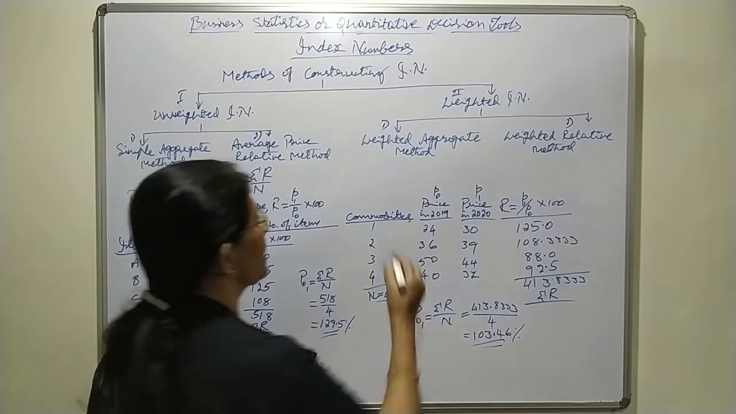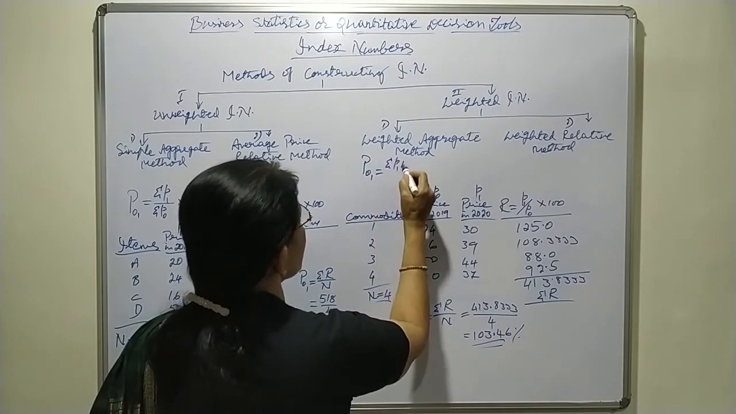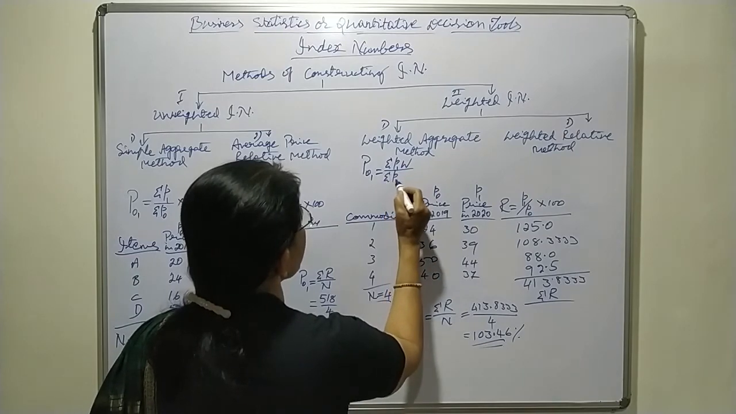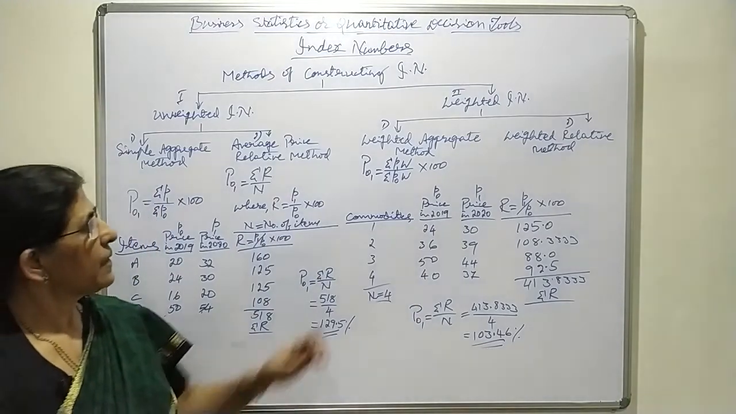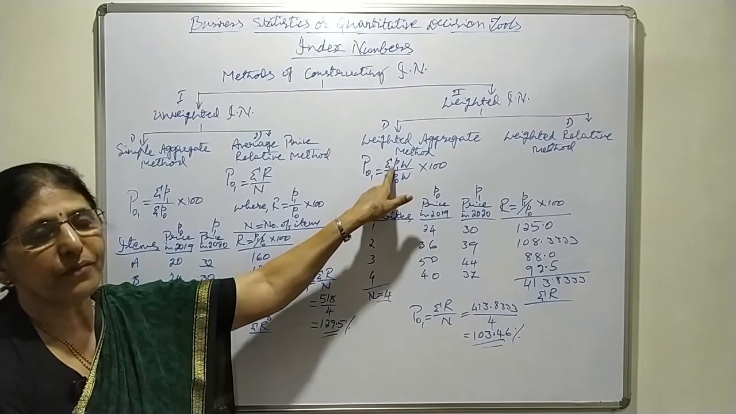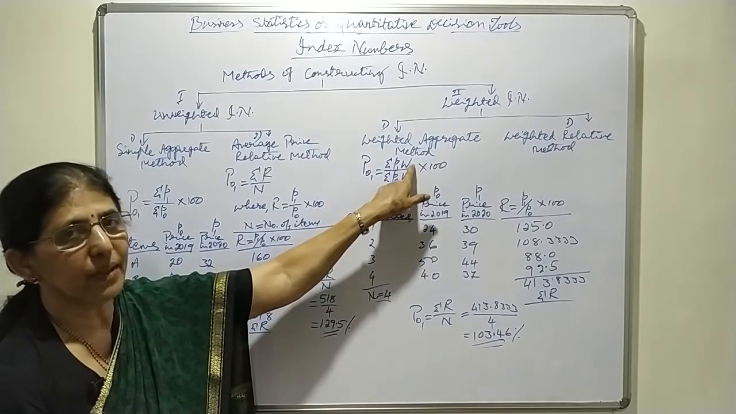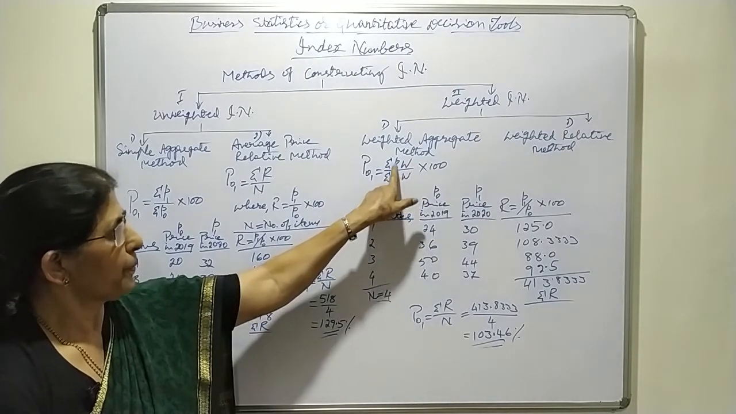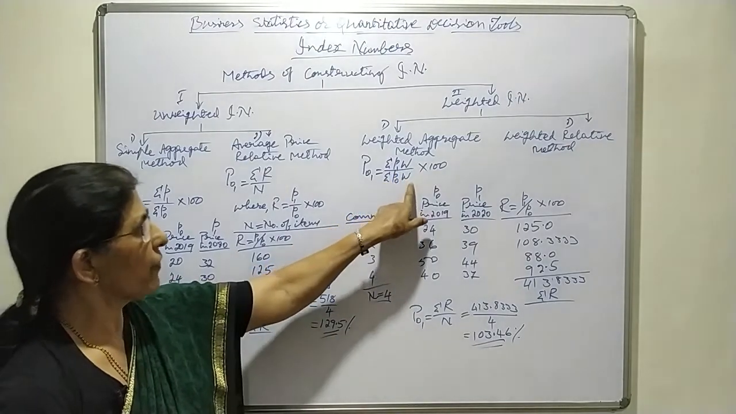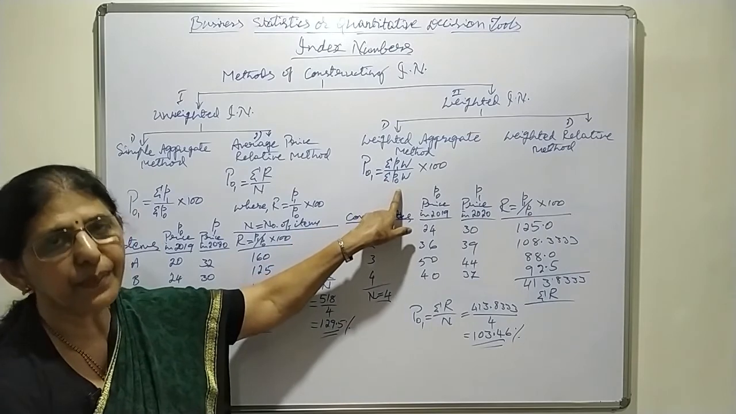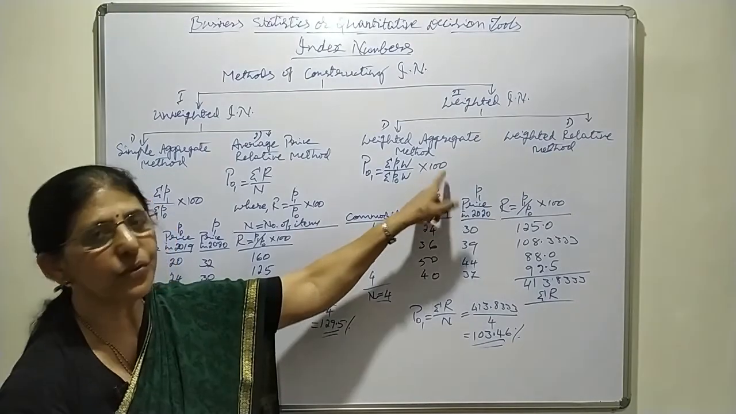That means the formula is P01 equals sigma P1W divided by sigma P0W into 100. The weighted prices of the current period, total sigma P1W, are compared to the total weighted prices of the base period, and expressed in percentage, therefore it is into 100.